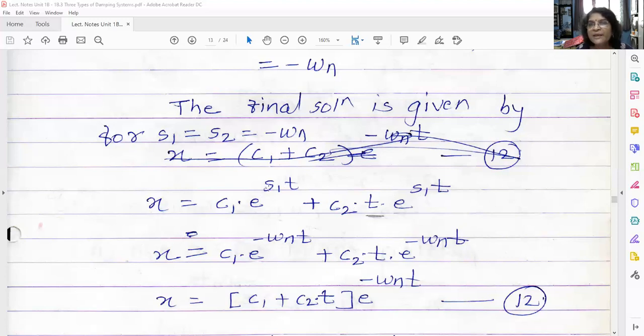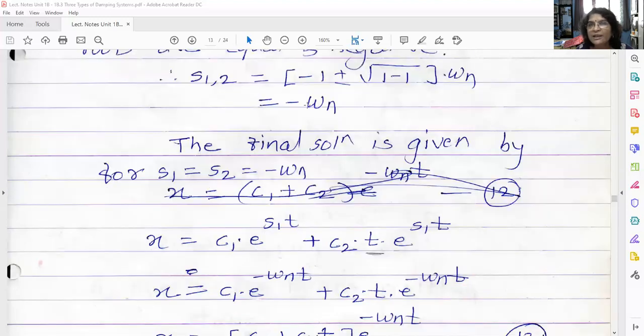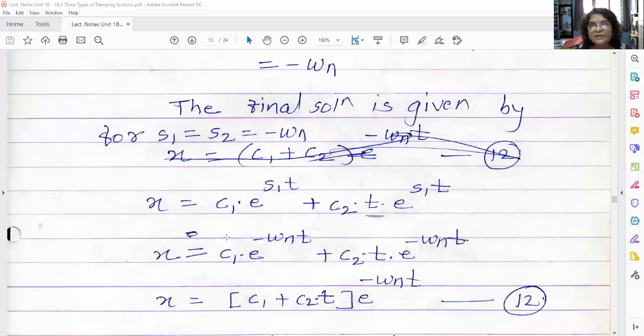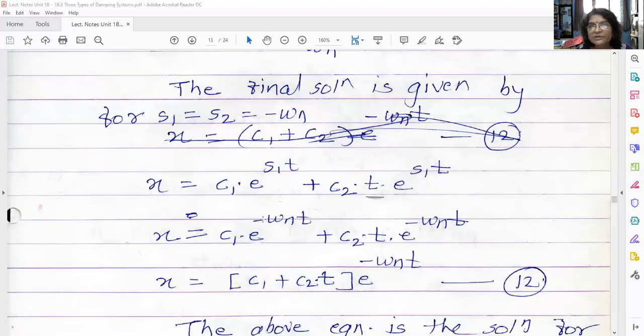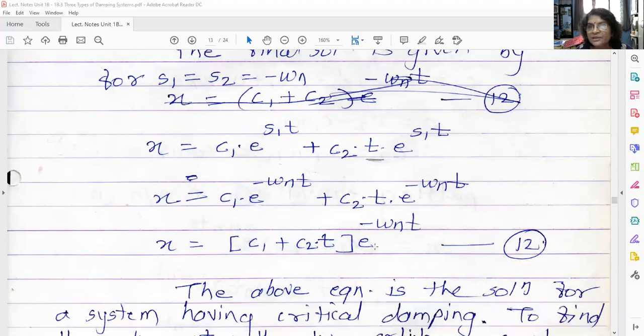Now put the value of s1 here. What did we get? s1 and s2 both have the value minus omega n. So x = C1 e^(-omega n t) + C2 t e^(-omega n t). Take e^(-omega n t) common. What will remain in the bracket? C1 + C2 t. This is the solution.